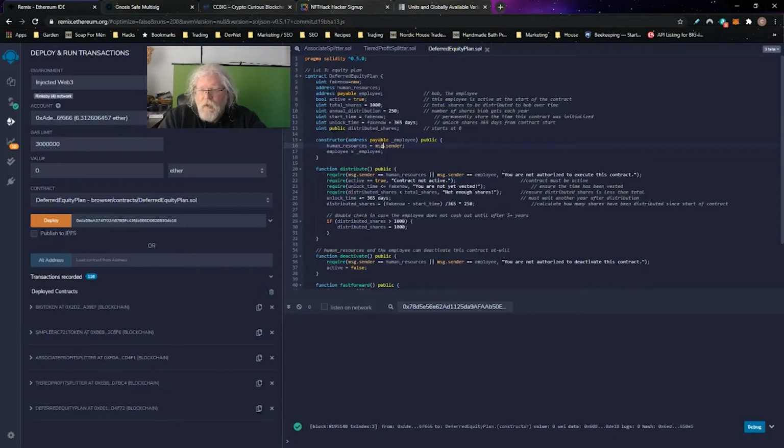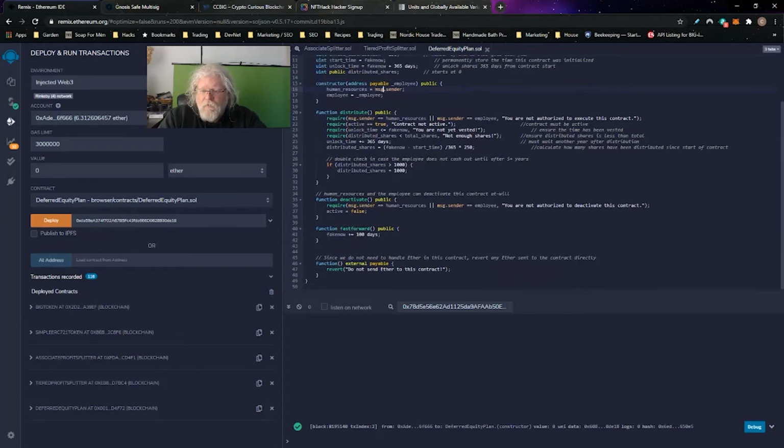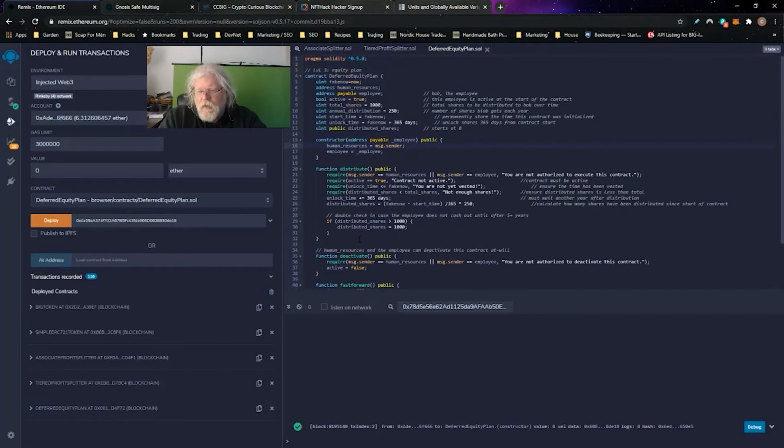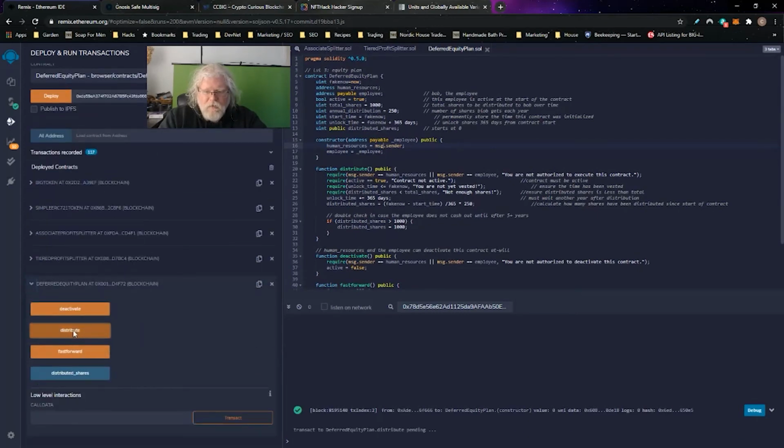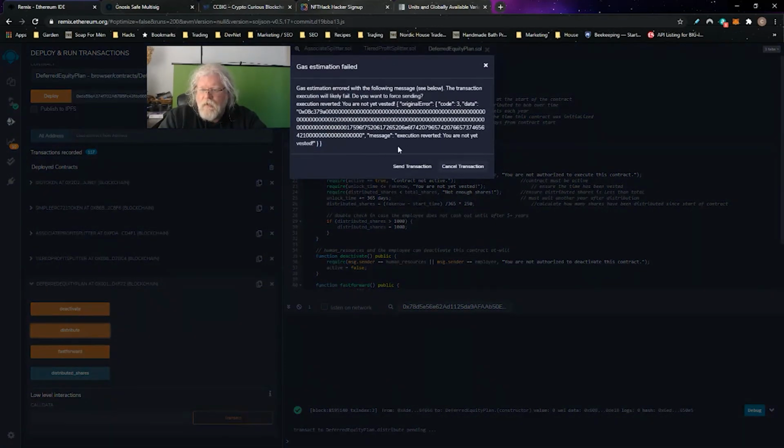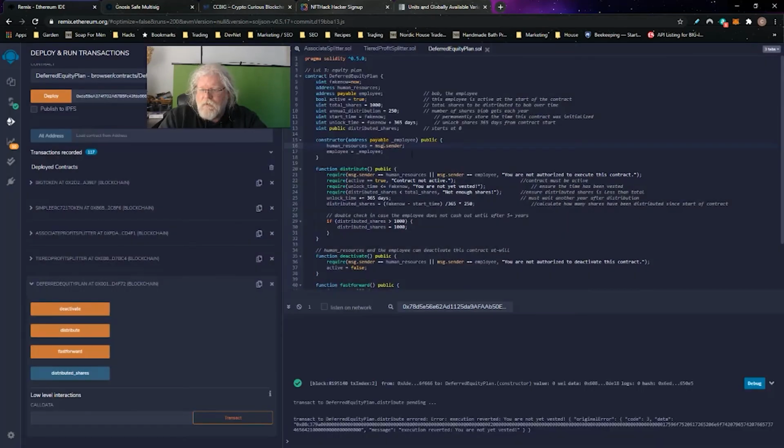I've created this fake now function, right? So we don't really have to wait a year, but we can see that the contract works. So if I try to distribute funds right now, it's going to say you are not yet vested, right? So this is what my contract says. You are not yet vested. So the Solidity contract throws an error if you're not vested, if there's not enough shares, if the contract's not activated, and either HR or Bob, the employee, can deactivate the contract.